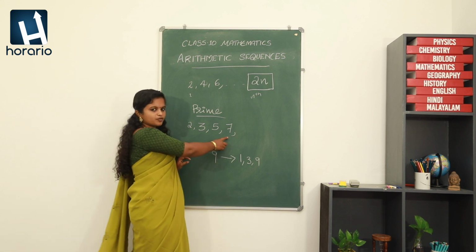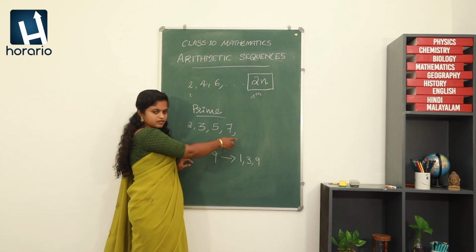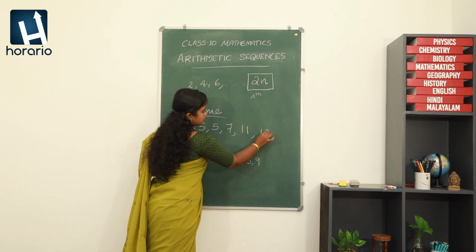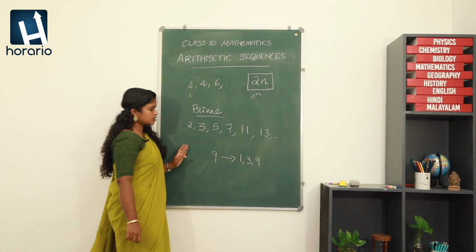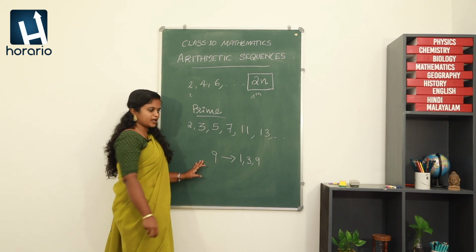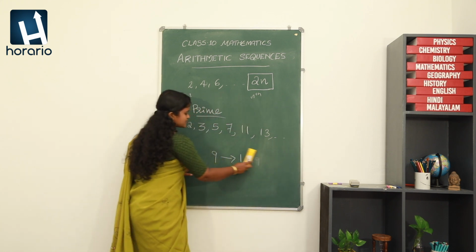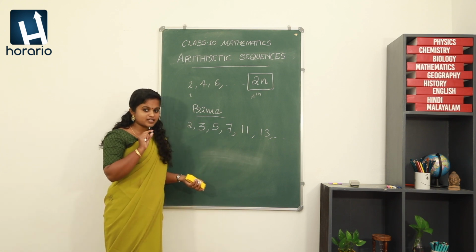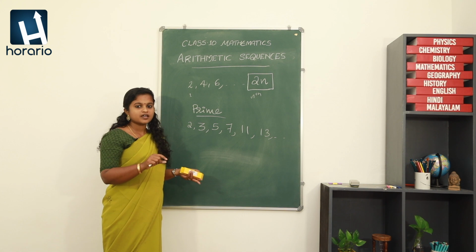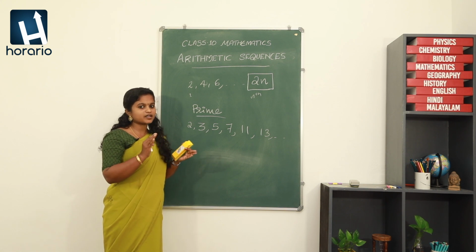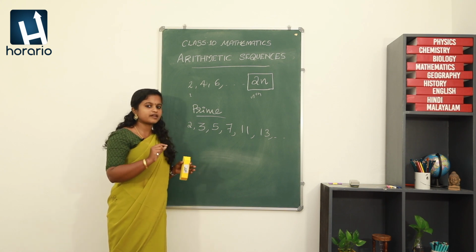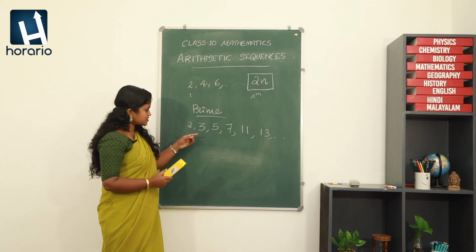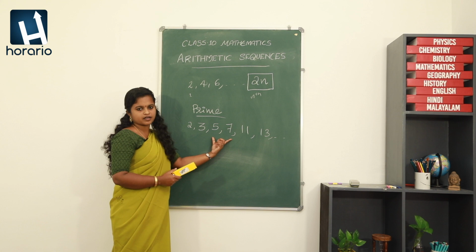So, the next prime numbers will be 11, then 13, etc. So, this will be the collection of prime numbers. Now, we will see whether it is a number sequence or not, right? We have seen that a number sequence can be written according to a particular condition. There will be a particular relation between the position number as well as the terms, right? So, let us see how it will work here, right?